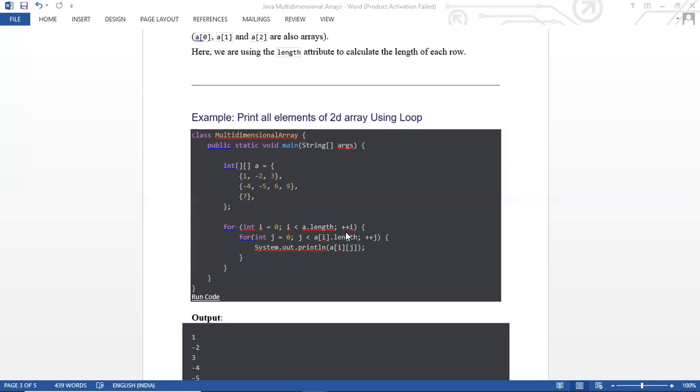So look at these 2 for loops I am using. For int i = 0; i < a.length; ++i. Then for int j = 0, a for loop under that for loop. After declaring that for loop, I have started the body of the for loop here.